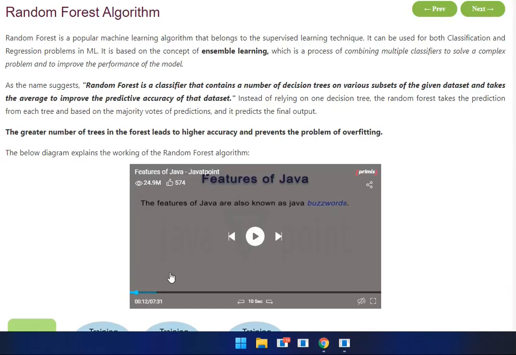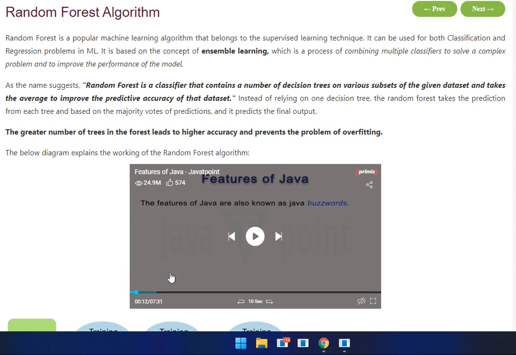Good evening friends, now we are discussing the random forest algorithm. A random forest algorithm is a popular machine learning algorithm that belongs to the supervised learning technique. It is used for both classification and regression problems in ML. It is based on the concept of ensemble learning, which is the process of combining multiple classifiers to solve a complex problem and to improve the performance of the model.